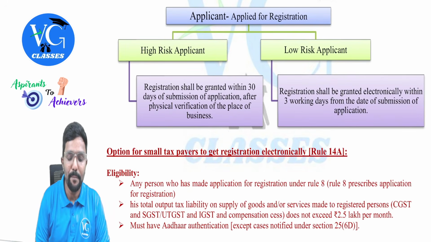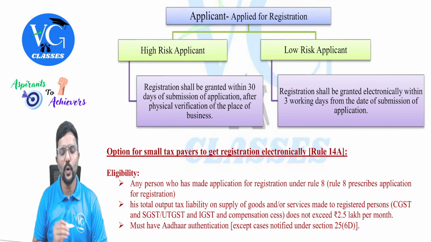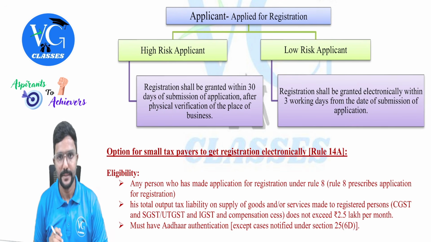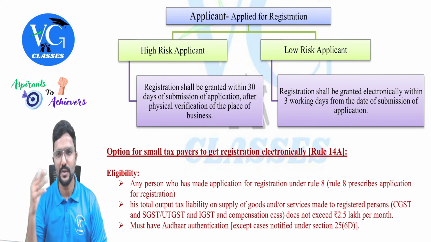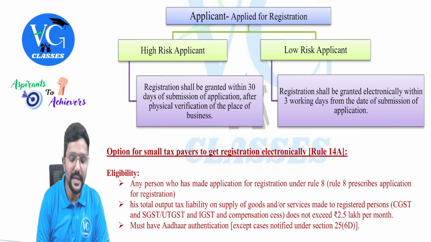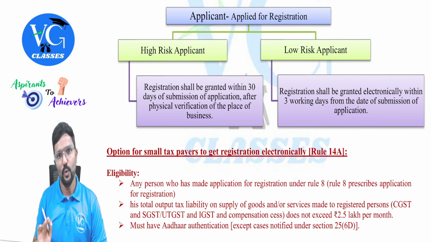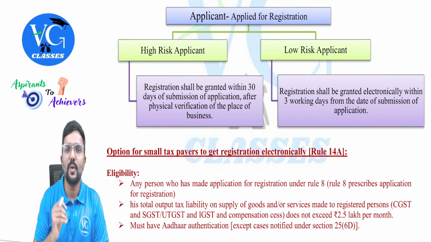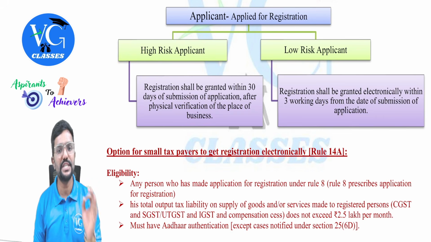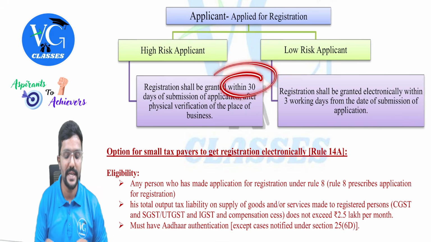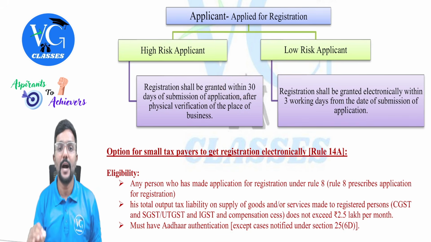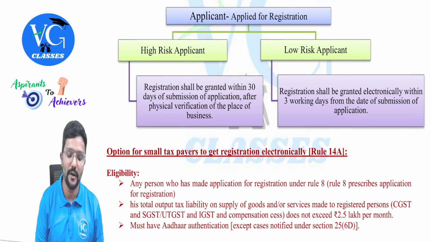So the applicant has applied for registration. Now the system has identified, based on the algorithm, that the applicant is a high risk applicant. In that case, what does the proper officer have to do? Registration shall be granted within 30 days of submission of application after physical verification of the place of business.